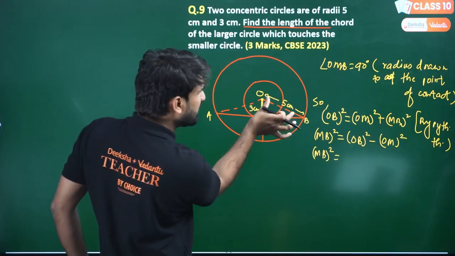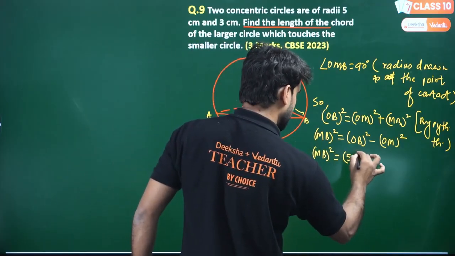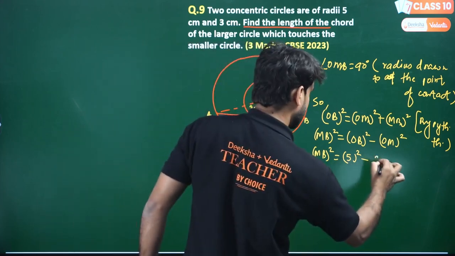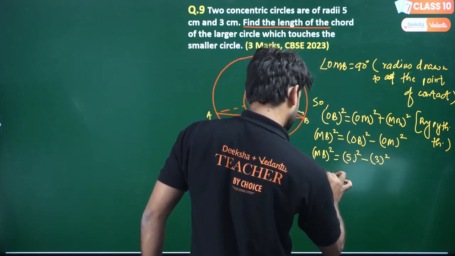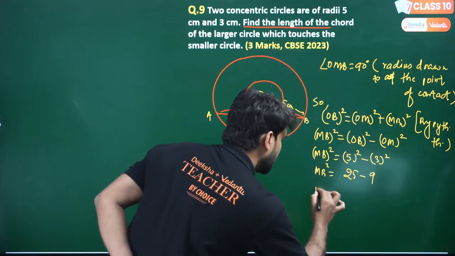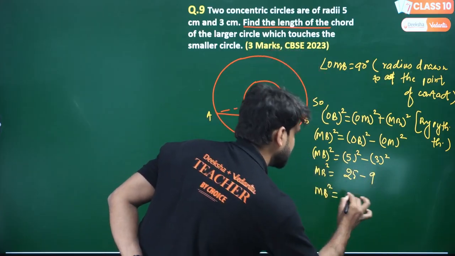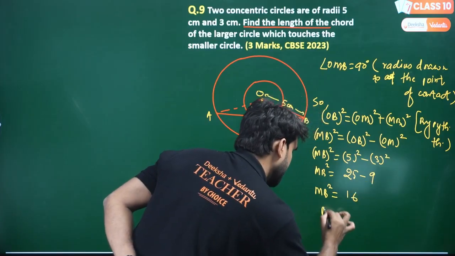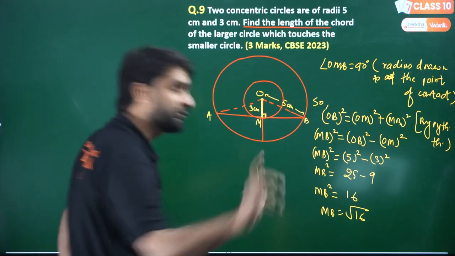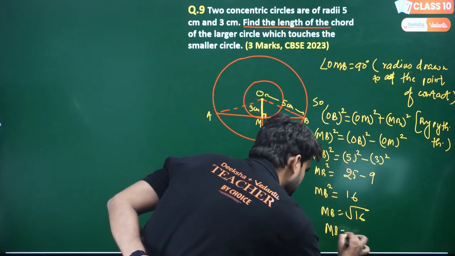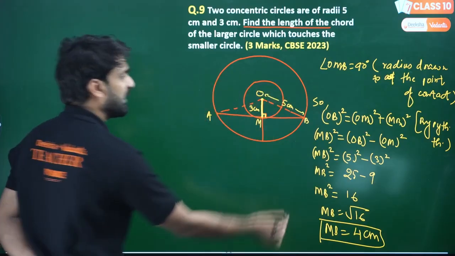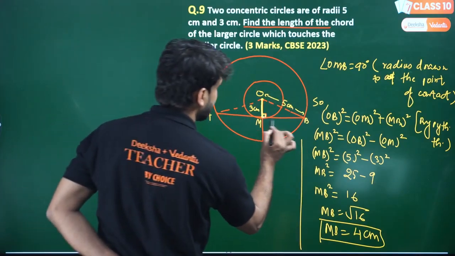OB is 5 here. So 5 square minus OM. OM is the radius of the smaller circle, so OM is 3 square. So MB square is 5 square, 25, minus 3 square, 9. So MB square equals 16. So MB will be under root 16, and we know under root 16 equals 4. So plus minus 4, but we are finding length, so we can conclude only positive. So we got the value of MB.